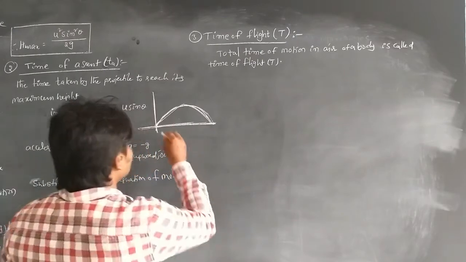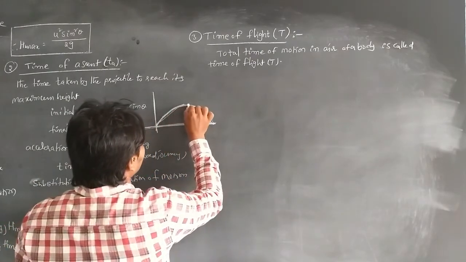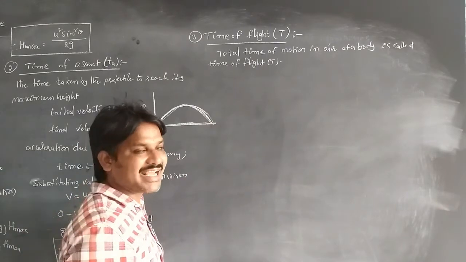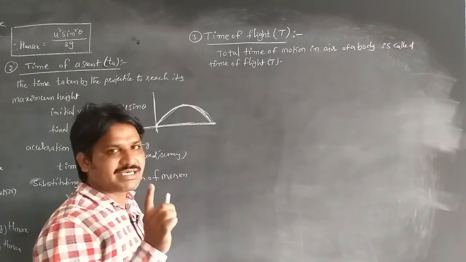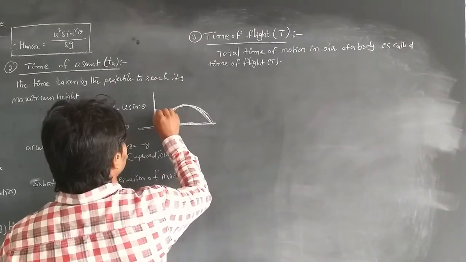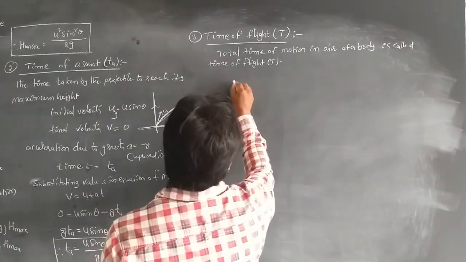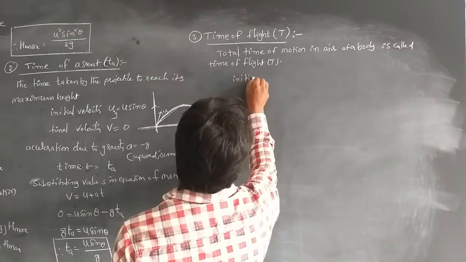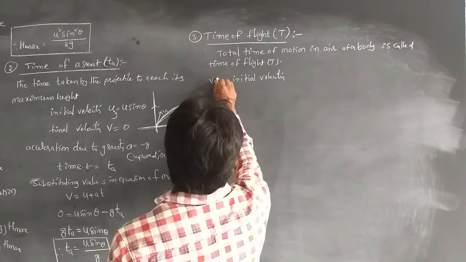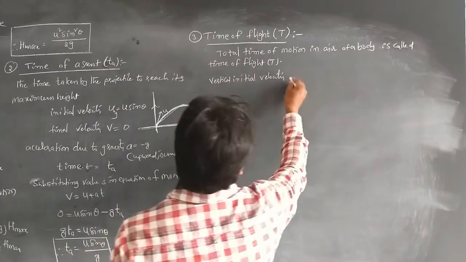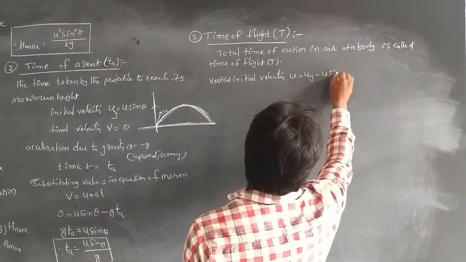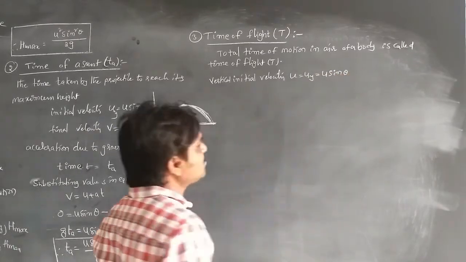The total time of motion of a body in air is called the time of flight. Since the body is projected vertically, we take the vertical component of the initial velocity, that is u y is equal to u sin theta.